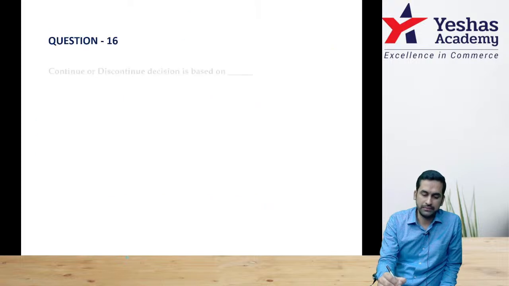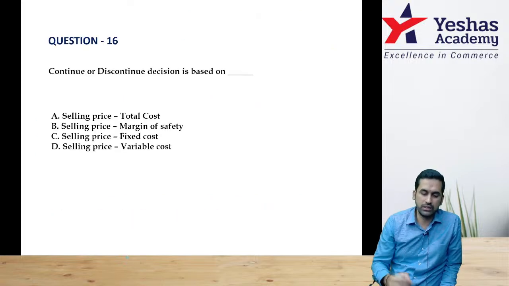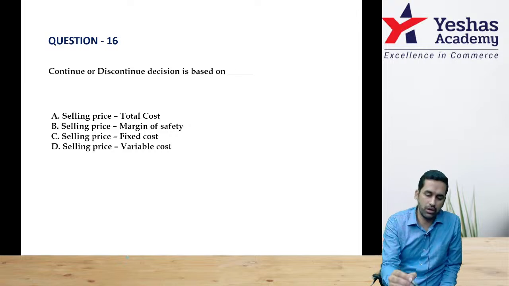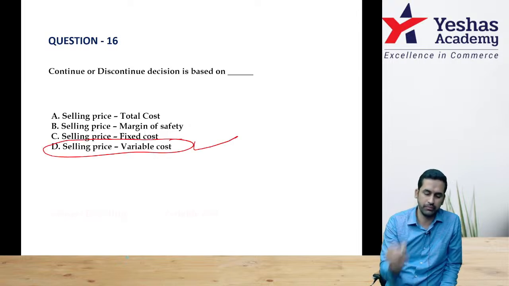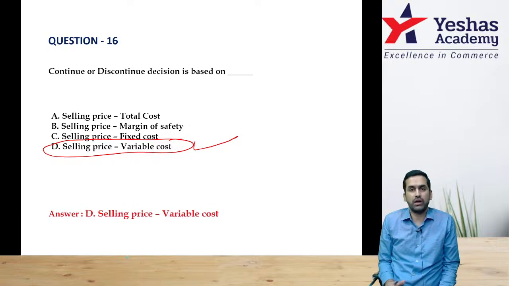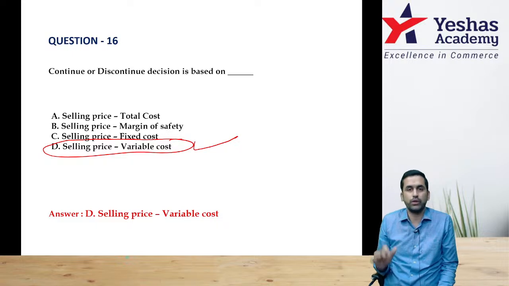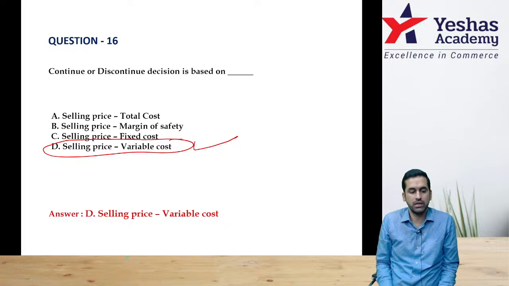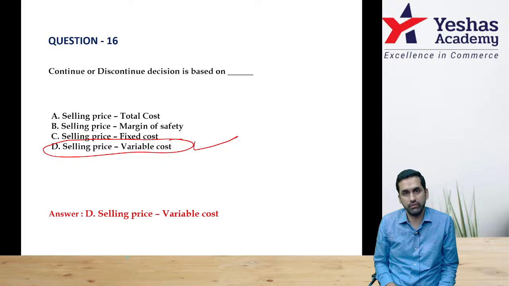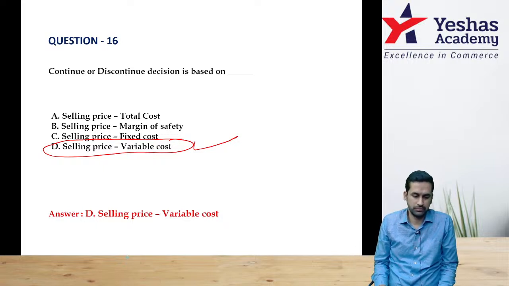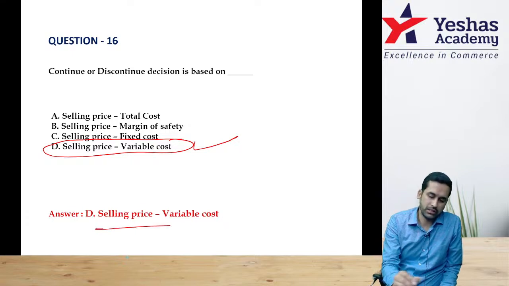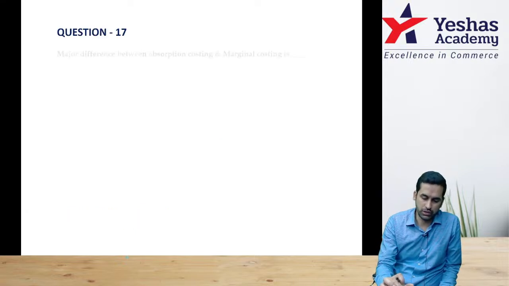Question 16. Continue or discontinue decision is based on selling price minus variable cost only. What does it mean? As long as a product is giving positive contribution, we should simply continue that product. Correct? That means it is sales minus variable cost.